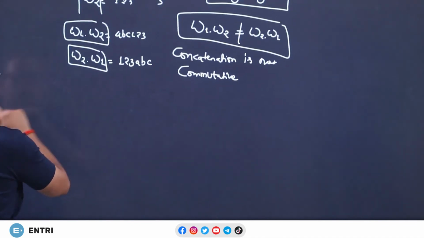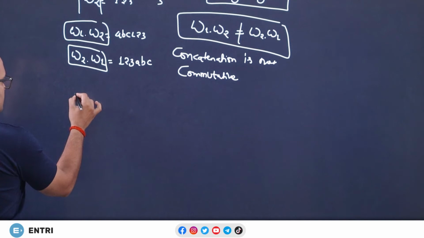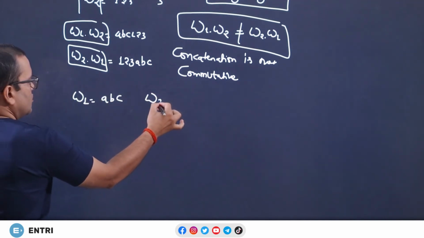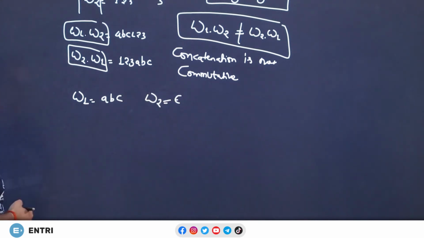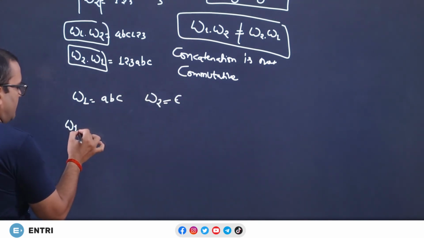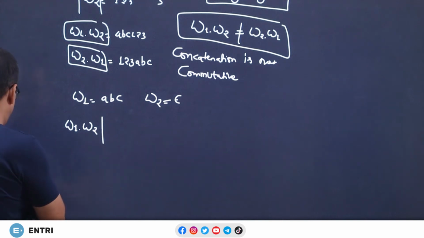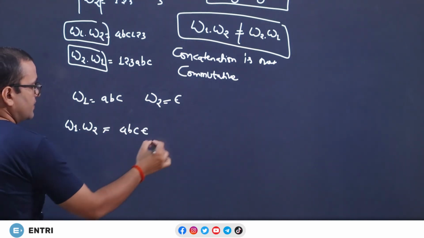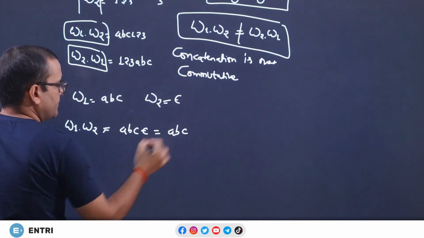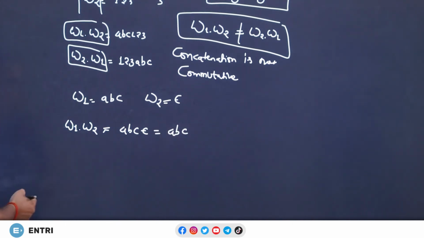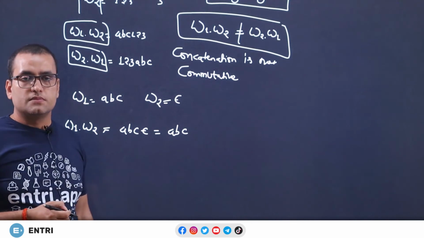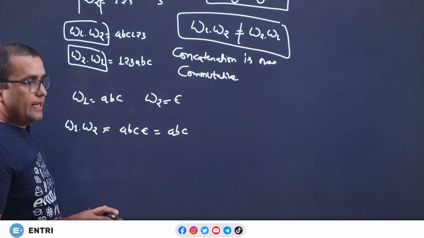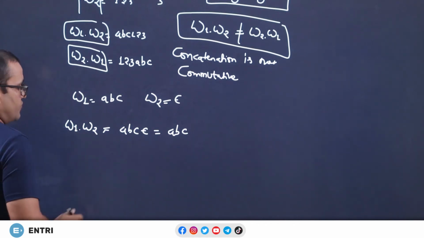There are many other things also. So, check this one. If omega 1 is given as ABC and omega 2 is given as epsilon, then what about omega 1 dot omega 2? It is just like ABC epsilon, and it is equivalent to ABC. So, concatenation of a string with epsilon is the string itself. It is just like multiplication by 1. It doesn't change the string.